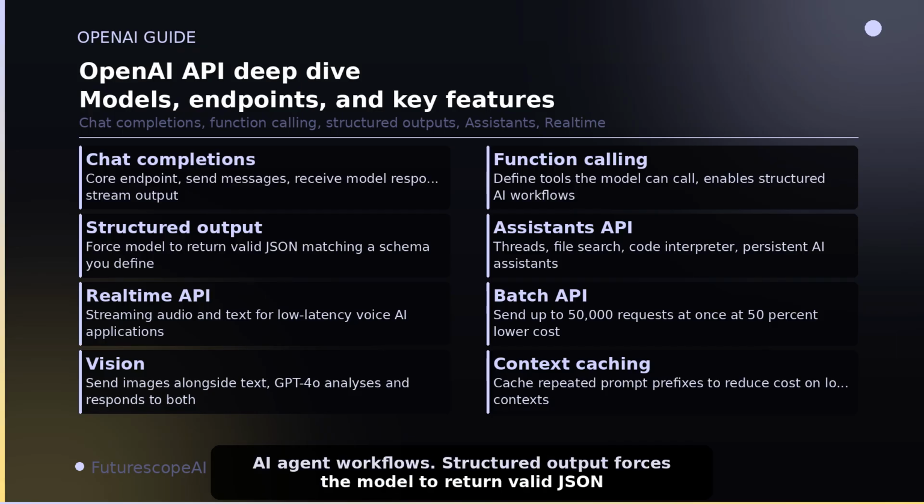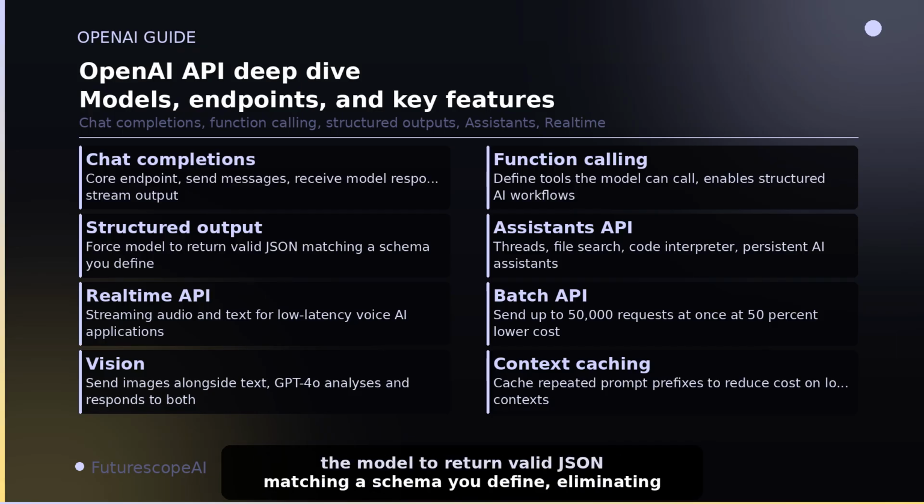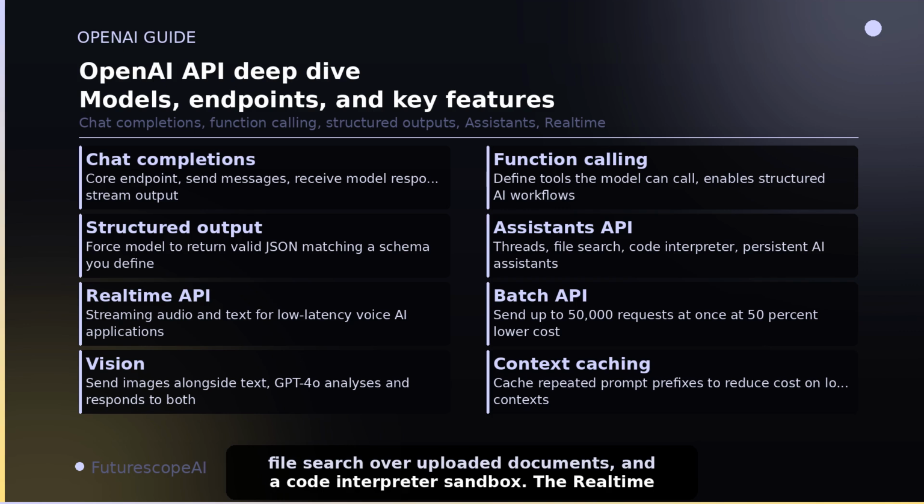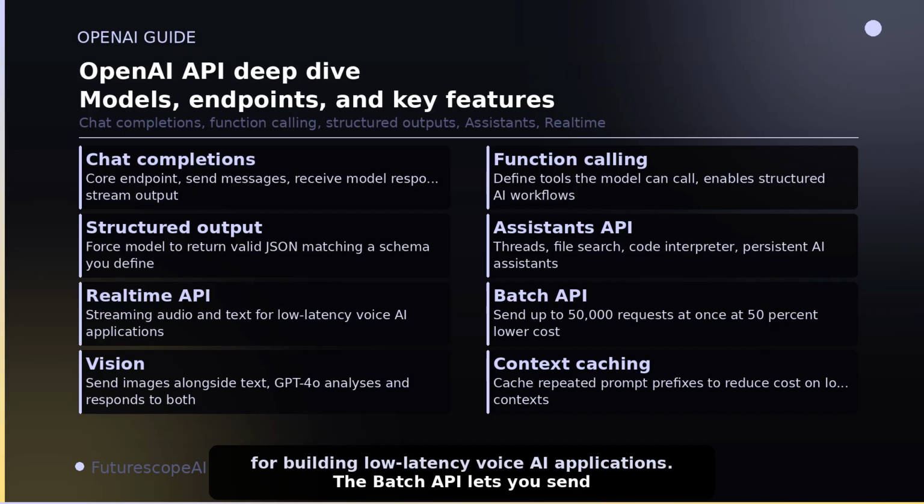Structured output forces the model to return valid JSON matching a schema you define, eliminating the need to parse or validate model responses manually. The Assistants API adds threads for persistent conversation state, file search over uploaded documents, and a code interpreter sandbox. The real-time API streams audio and text simultaneously for building low-latency voice AI applications.